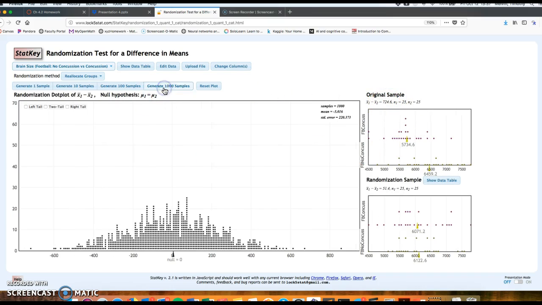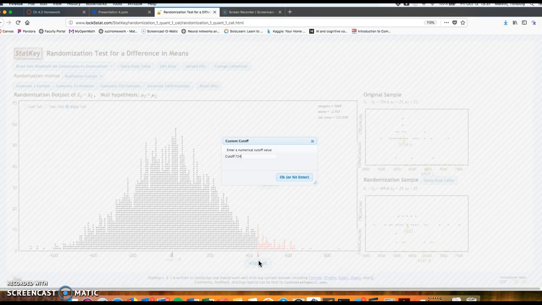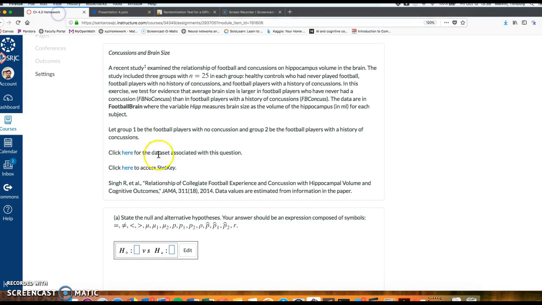So notice right here, if we generate a couple thousand samples, now if I do right tail, 724.6, if I enter in the difference, there's a larger p-value, it's still pretty small. This is going to be another reject the null hypothesis.